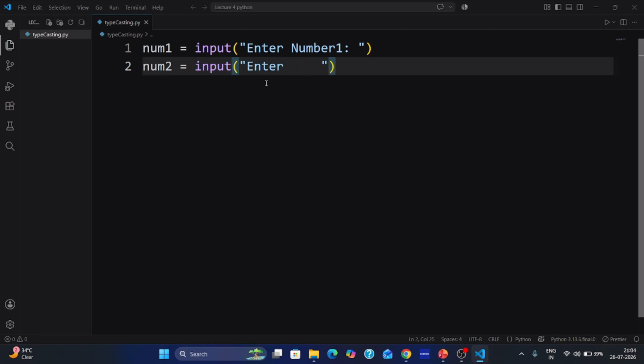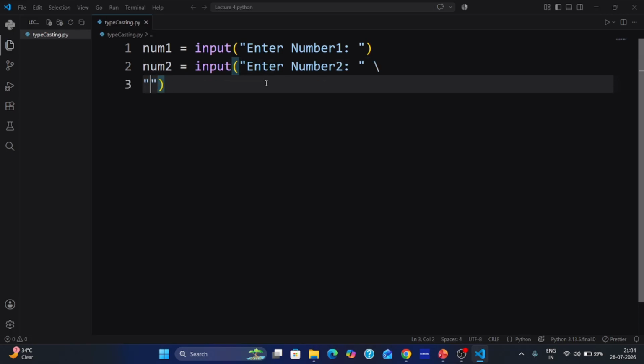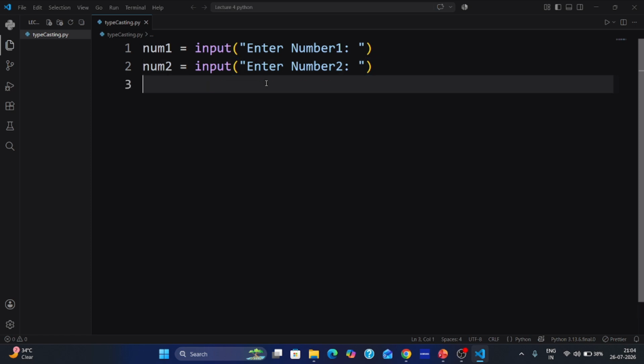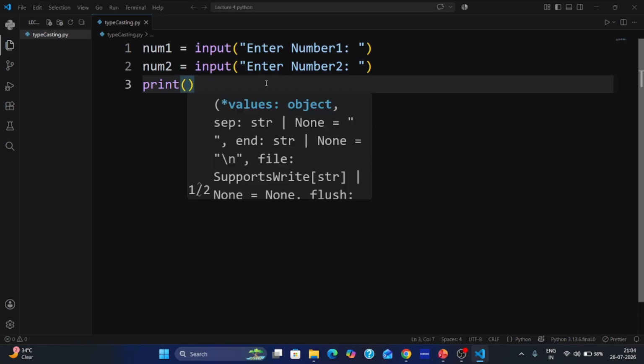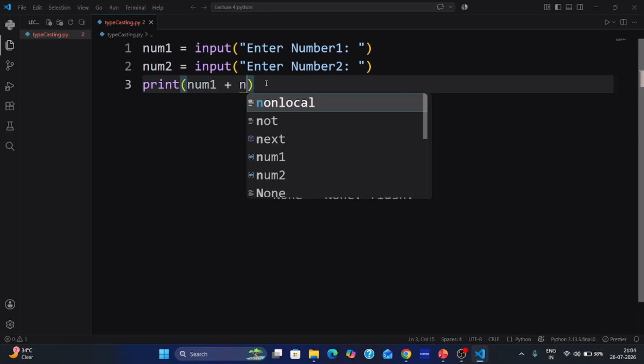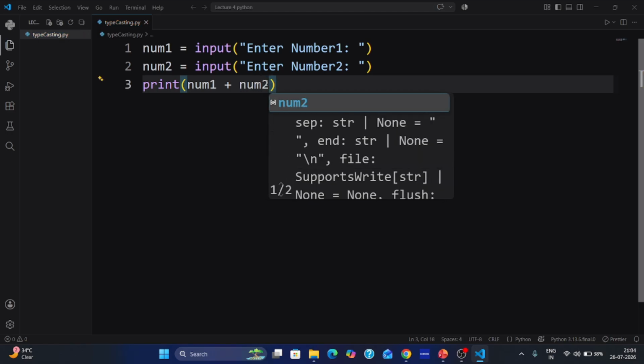Enter number, enter number 2, and we will do print our both numbers. Let's print. We are doing simple, like we are taking number as an input, like 10 and 5, and adding both numbers. So what will we get? I am talking about that number.